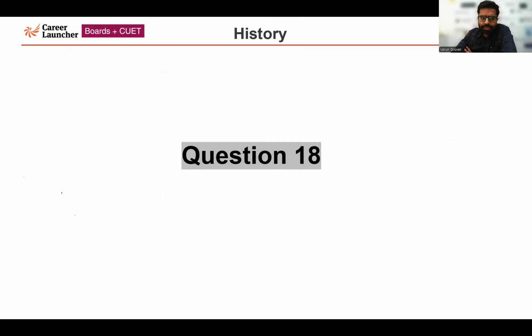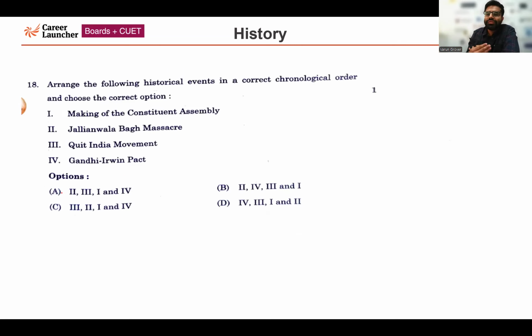Now moving forward to the next question, question number 18. Now this is a chronological question. This question is related to historical events, and we have to arrange them in chronological order. Four options are given: making of the Constituent Assembly, Jallianwala Bagh massacre, Quit India movement, Gandhi-Irwin Pact. The first thing among the four which happened was the Jallianwala Bagh massacre. So it could be option A or option B. The next thing which happened was the Gandhi-Irwin Pact. So second, fourth, only one option is given, that is option B.